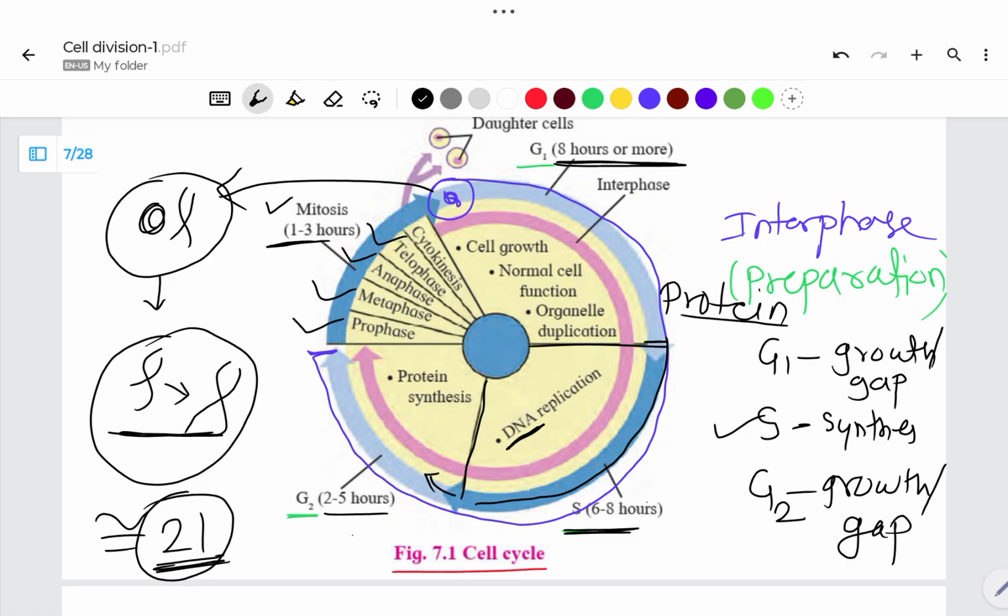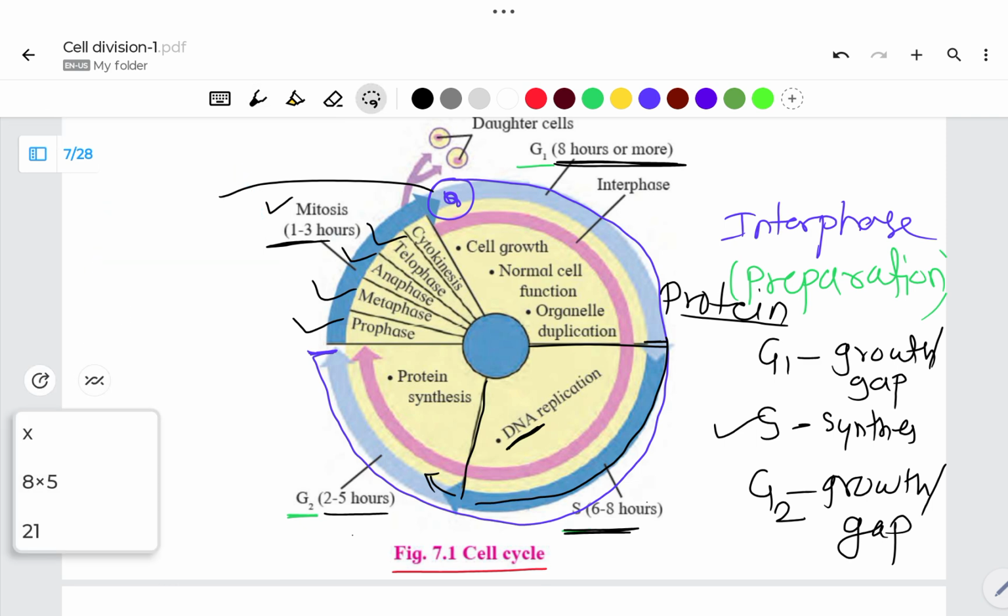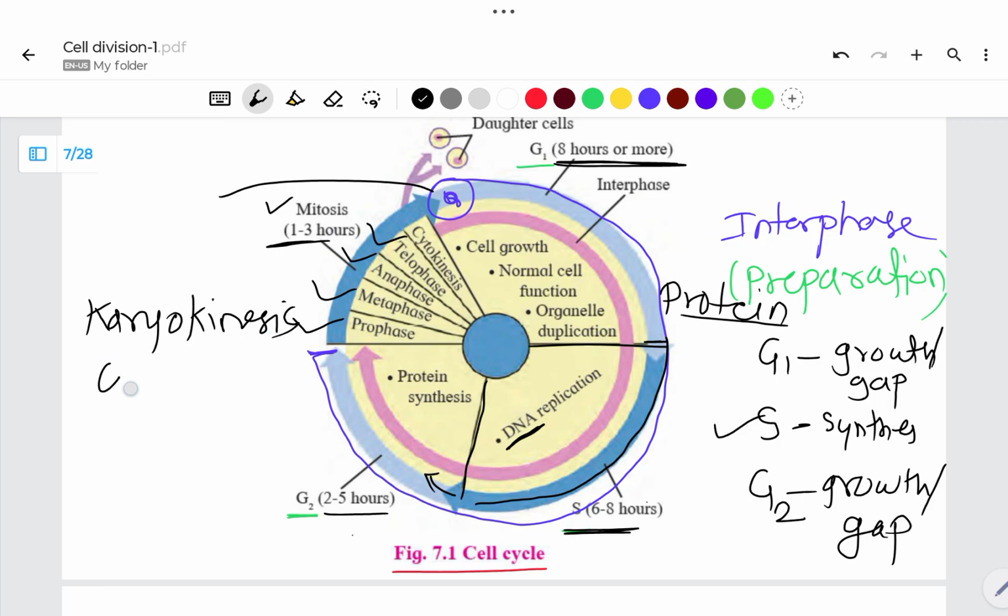Mitosis is a continuous process that is divided into four steps, followed by cytokinesis. In any cell cycle, two events are present. One is karyokinesis, and another one is cytokinesis.